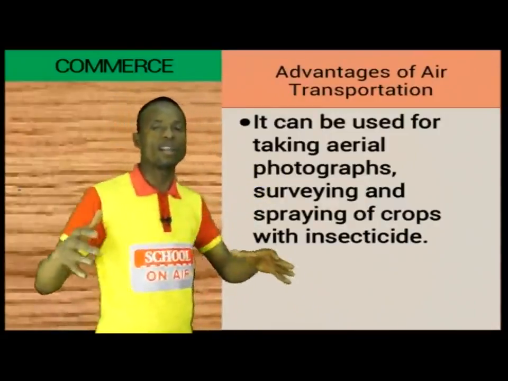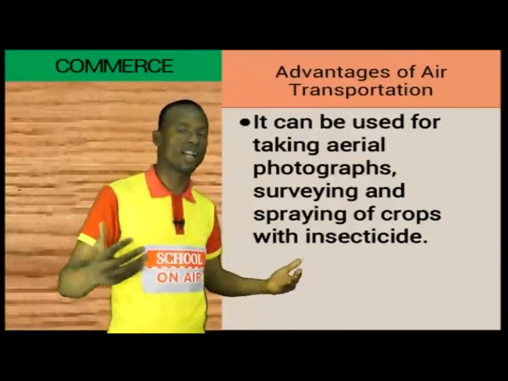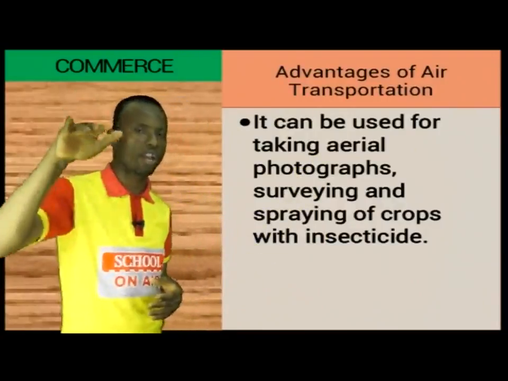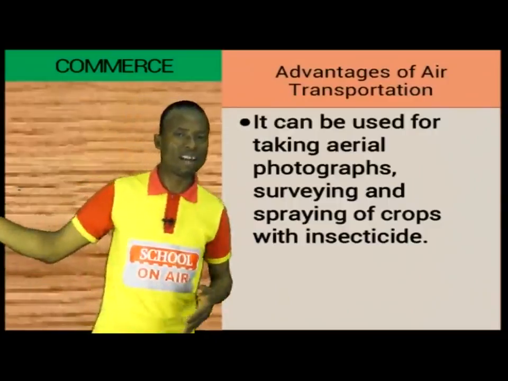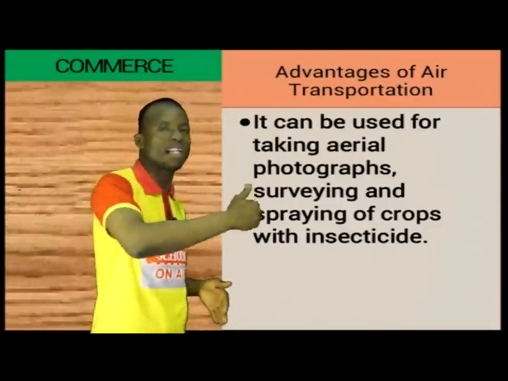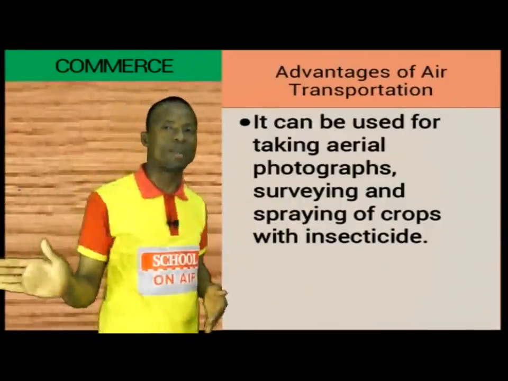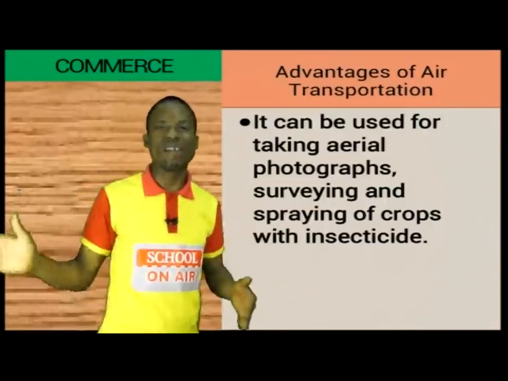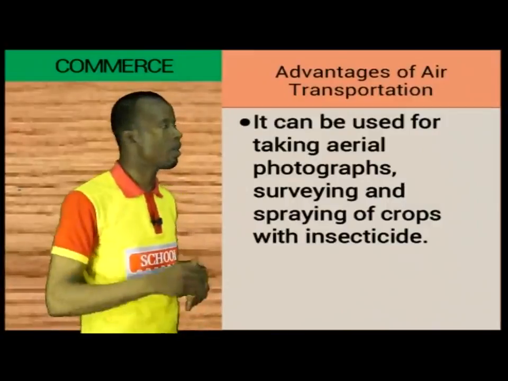When you have a very large farm that you want to spray with insecticide, we can just put some chemicals in the aircraft. There is a device for it, and then the aircraft, or the helicopter, hovers over the farmland, and the crops are sprayed within a very short period of time. A very large expanse of land can be suitably covered.